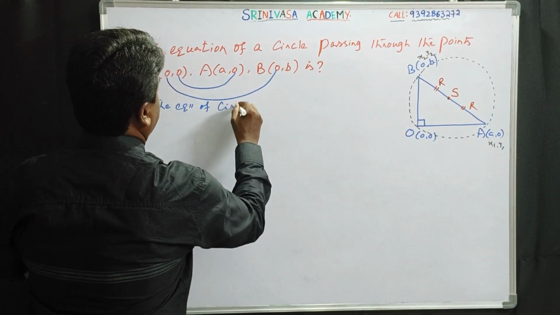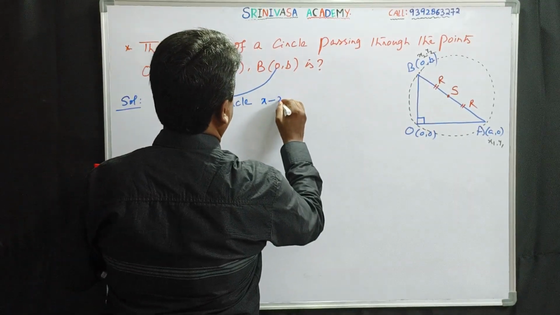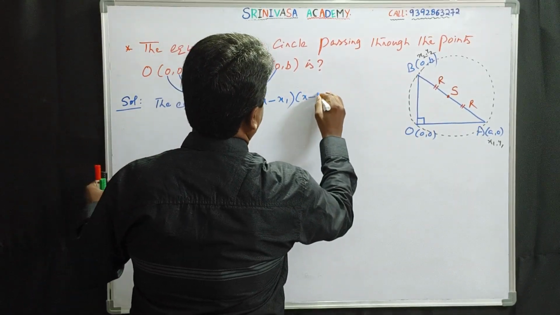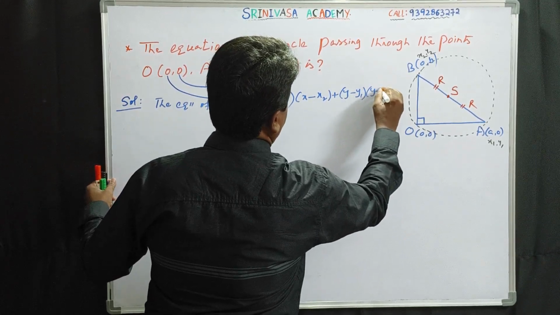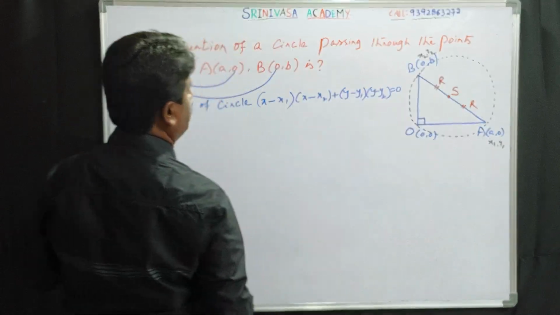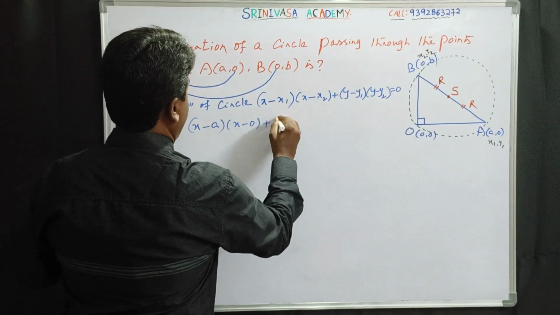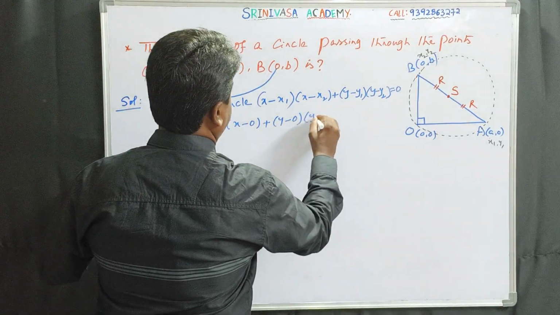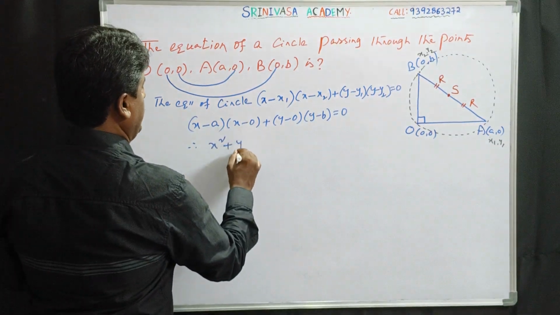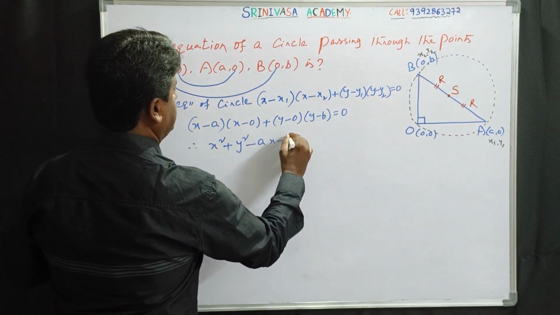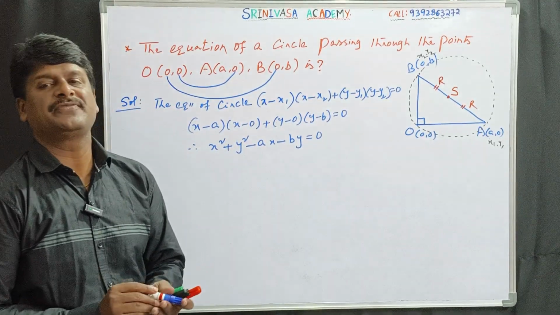having (x1, y1) and (x2, y2) as endpoints of diameter: (x minus x1)(x minus x2) plus (y minus y1)(y minus y2) is equal to 0. That is (x minus a)(x minus 0) plus (y minus 0)(y minus b) is equal to 0. Therefore, x square plus y square minus ax minus by is equal to 0. So this is the equation of circle.